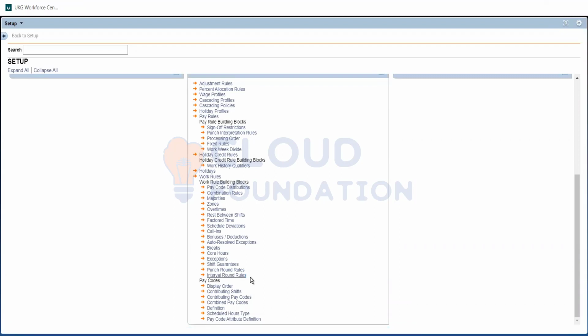Mostly we'll not be using interval round rules. It's just like the normal rounding we do in mathematics. 1.52, okay, 1.5. If it is 1.55, let's round it to 1.6. Those kinds of things. The punch round rule has some importance. It has some concepts also.